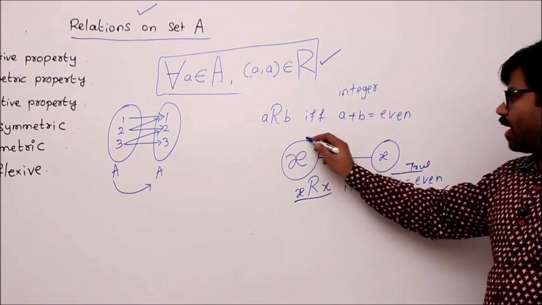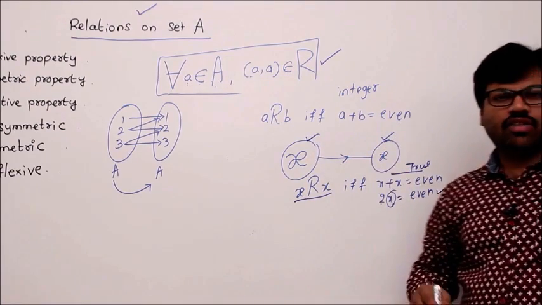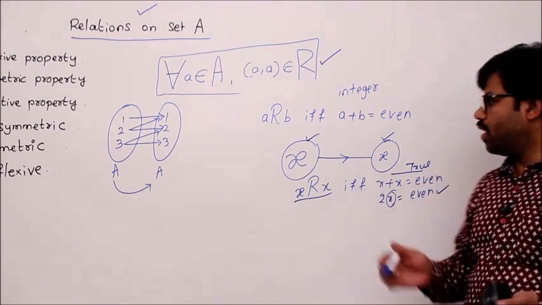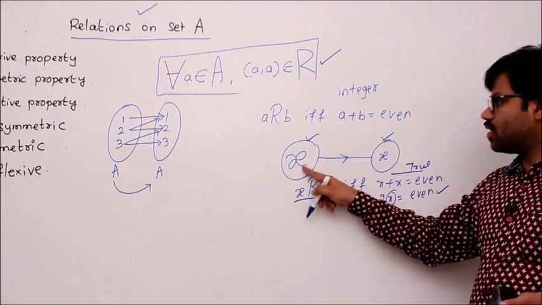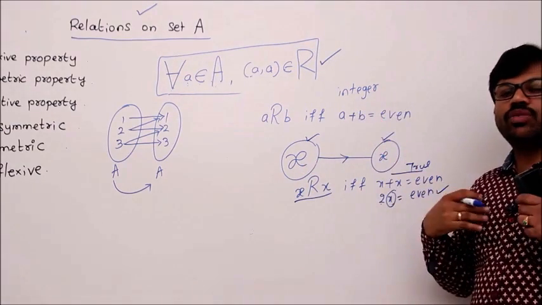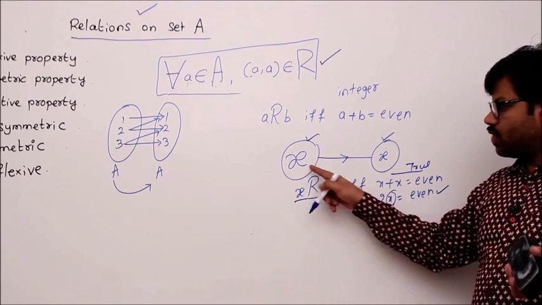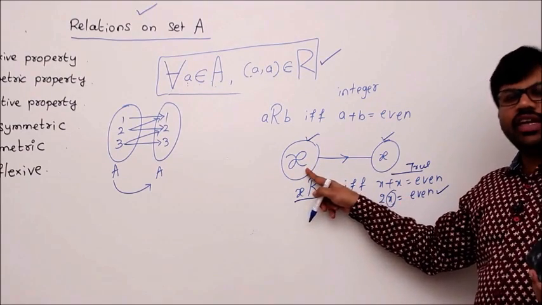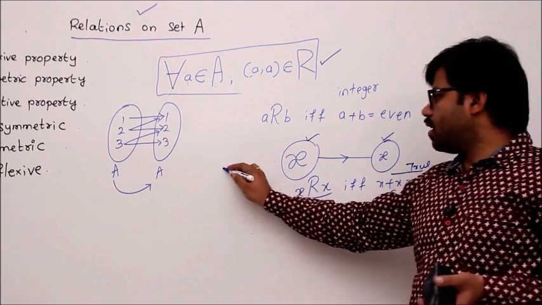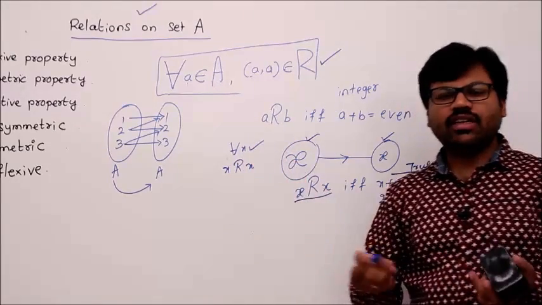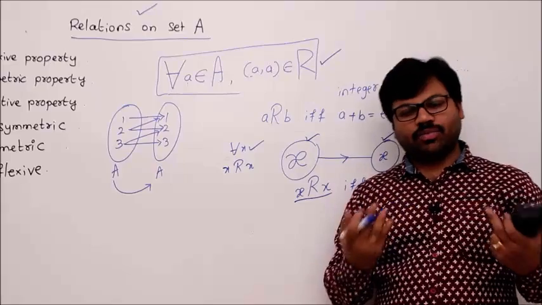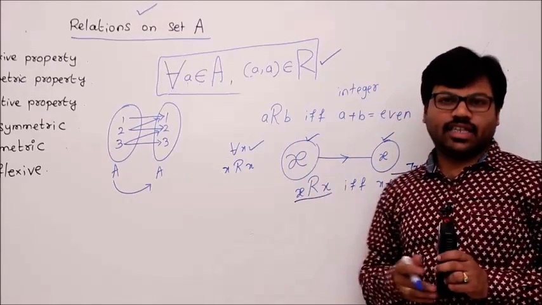I proved that x is mapped to x for a particular x, of course, but this is not a specific one, isn't it? So x covers every integer. I have not assumed any property of the integer, so that's why x covers every integer. Then x is related to x for every x, isn't it? That is what the definition of the reflexive property says. So the reflexive property is satisfied.